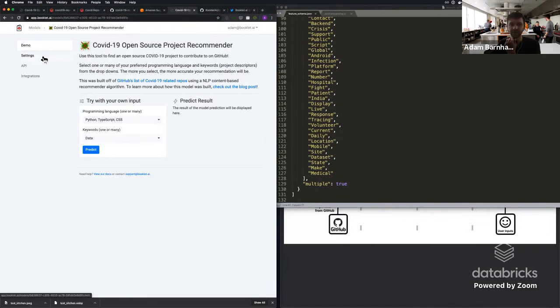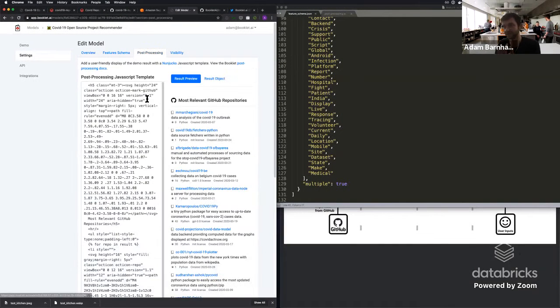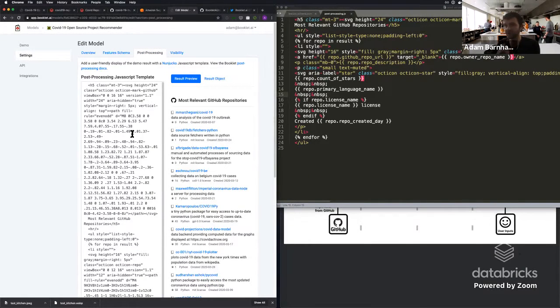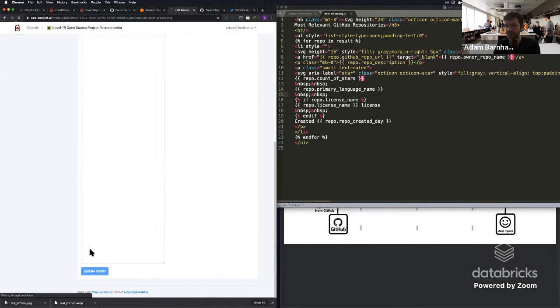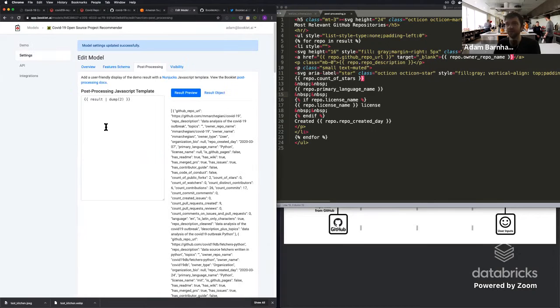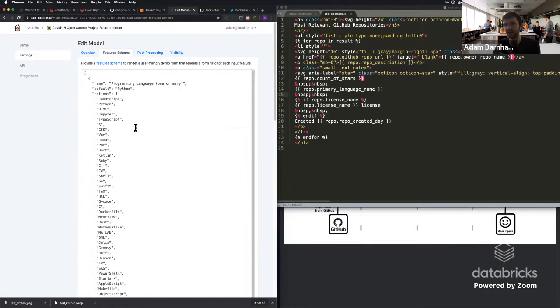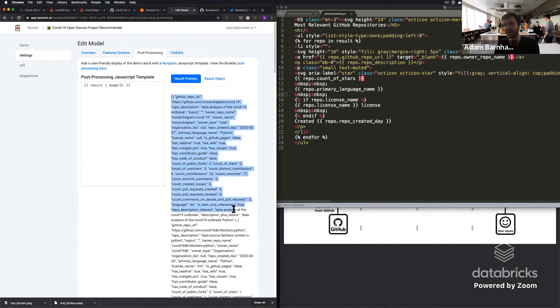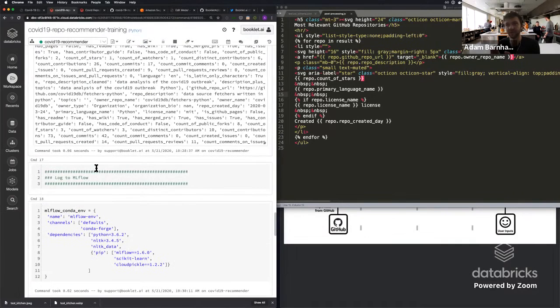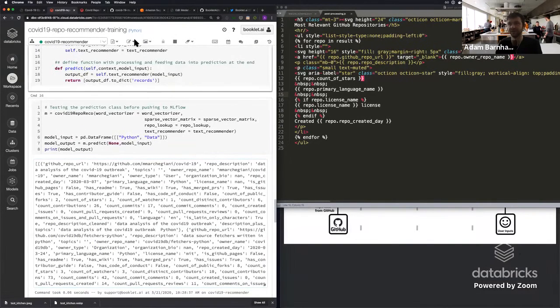So the next thing we want to do is set up the post-processing. In this case, this looks a little bit confusing, and I'll talk through it in a second. But let's just get rid of this and update it. What happens now is when you first open up the post-processing for Booklet, it takes all the default feature schema that you inputted and says, okay, what does the output of that actual model object look like? In this case, we can see that same structure that we had inside of Databricks, which is this very large structure of all these different pieces.